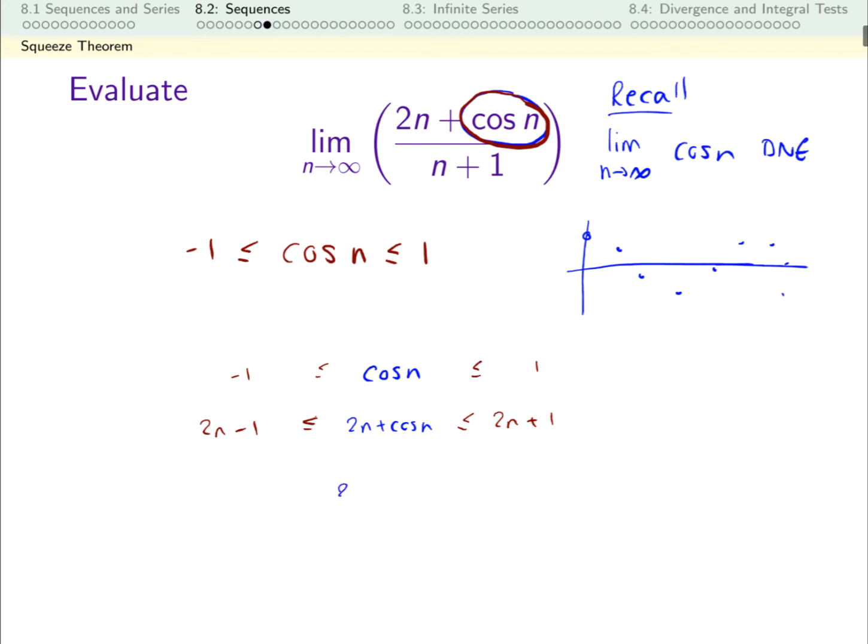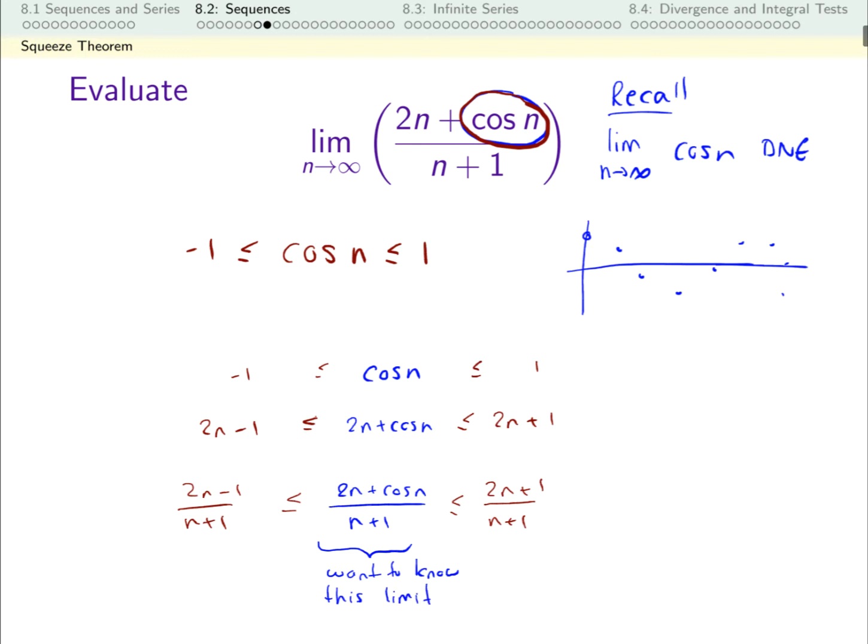So I take this number, 2n plus cosine n, divide it by n plus 1. And that's going to be less than or equal to 2n plus 1 divided by n plus 1. It's going to be greater than or equal to 2n minus 1 divided by n plus 1, because I just took each part of this inequality and divided it by n plus 1. Now we have our sandwich. The one in the middle is the one I want to know about.